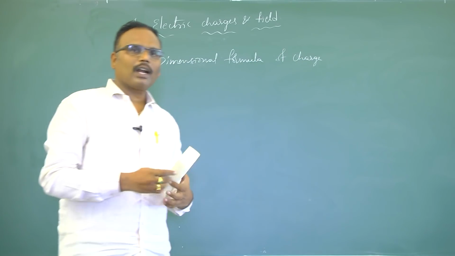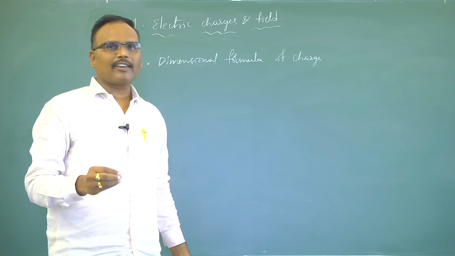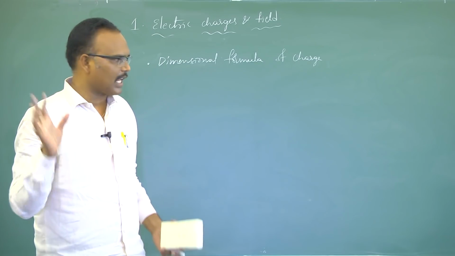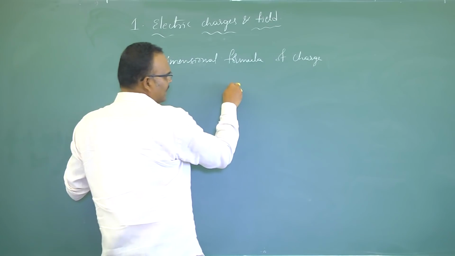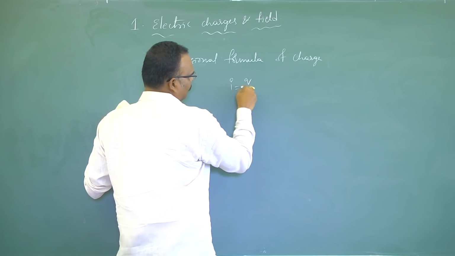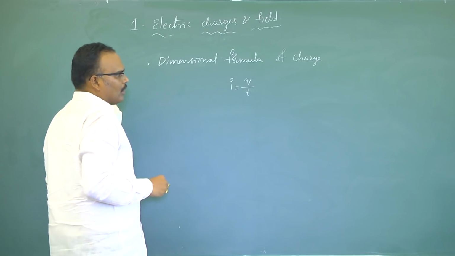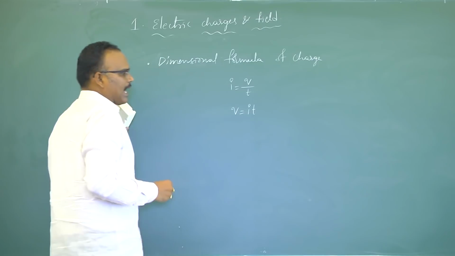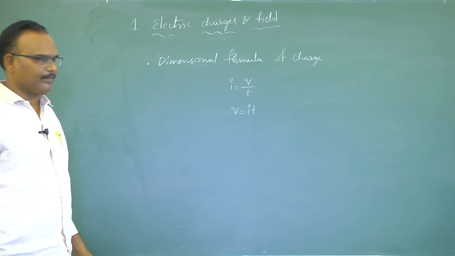From your lower classes you know electric current. Electric current is defined as the rate of flow of charge. So I is equal to Q by T. So charge can be written as current into time. Q is equal to I into T.